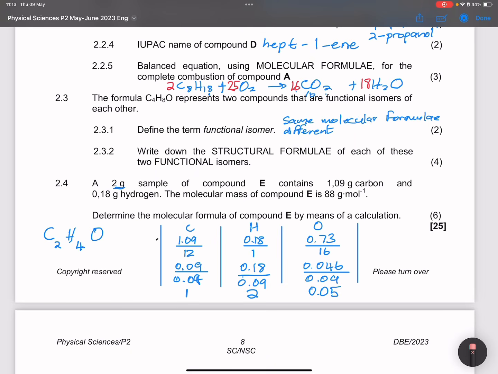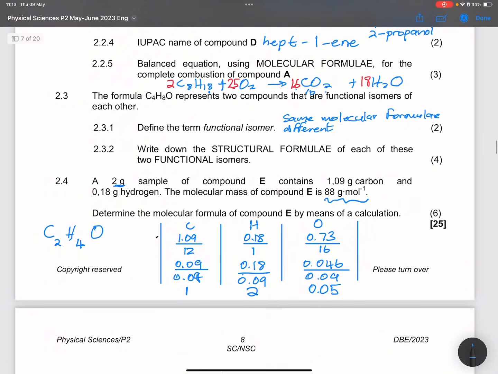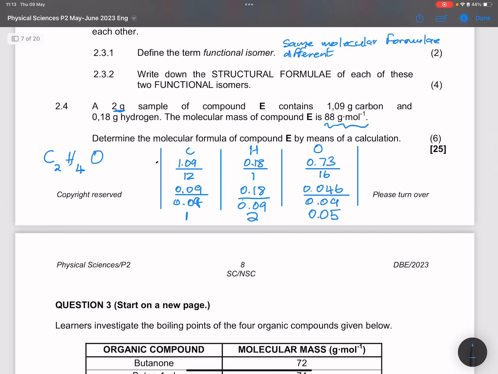Now, they have also given me the molecular mass of the compound. If we try and calculate there, I know I don't have enough space, so I'm just going to write it on the other page. So if I calculate the mass of the empirical formula I have there, 2 carbons, so this will be 2 times 12, plus 4 hydrogens, that's 4 times 1, plus 16.